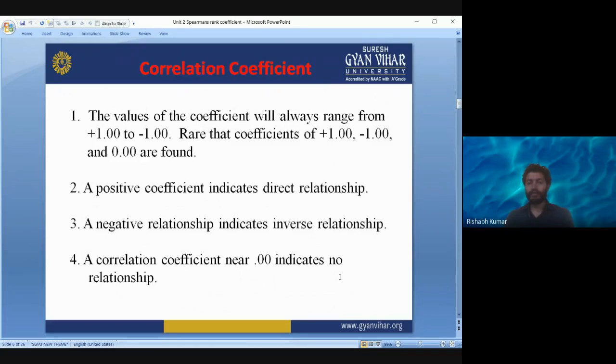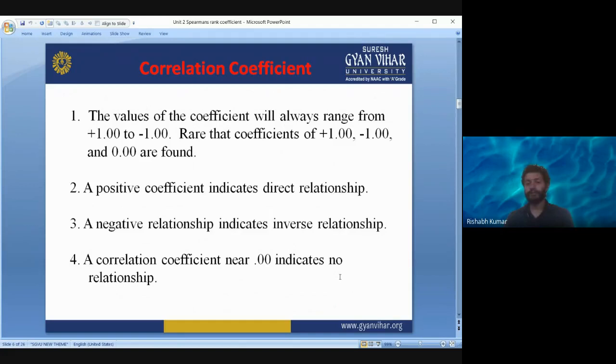Only rarely will the correlation be exactly +1, -1 or 0. A +1 correlation coefficient means perfect positive correlation, a -1 correlation coefficient means perfect negative correlation, and a 0 correlation coefficient means there is none.